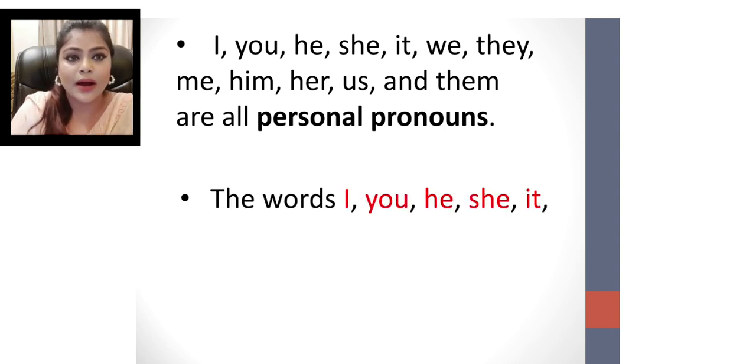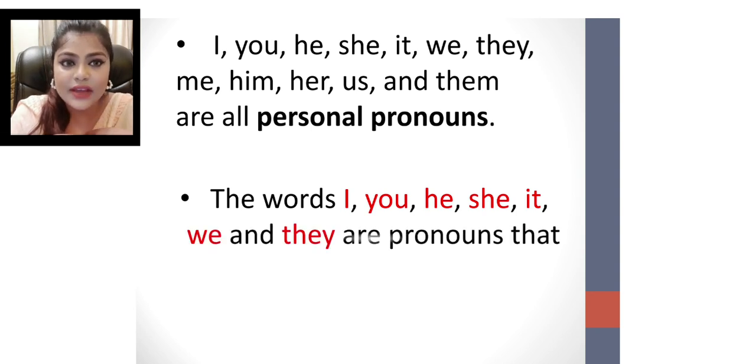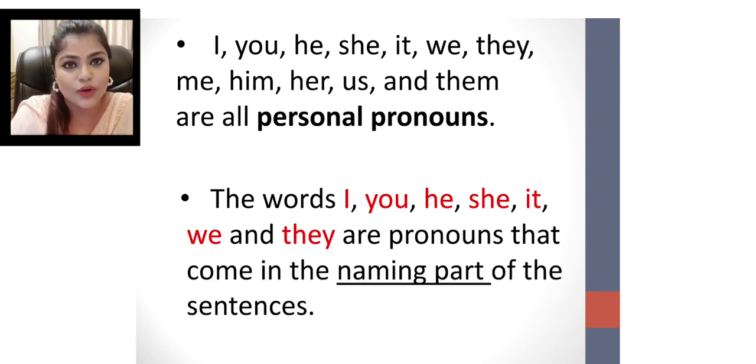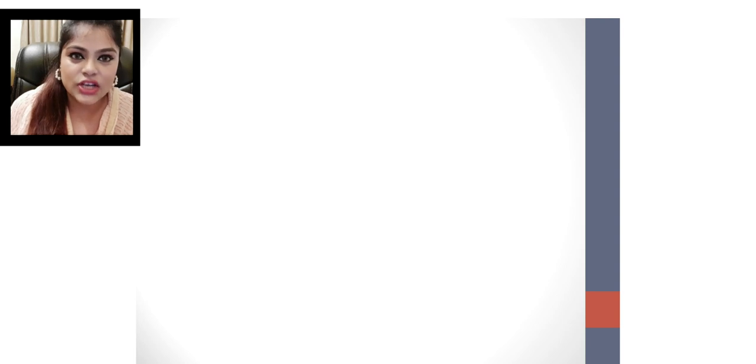First we will talk about the words I, you, he, she, it, we and they. These are pronouns that come in the naming part of the sentence. Like Mohan is there, we remove Mohan and put he. So they come in the naming part. Now see the chart here.